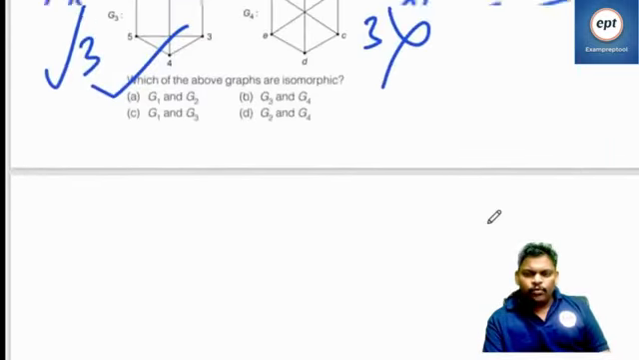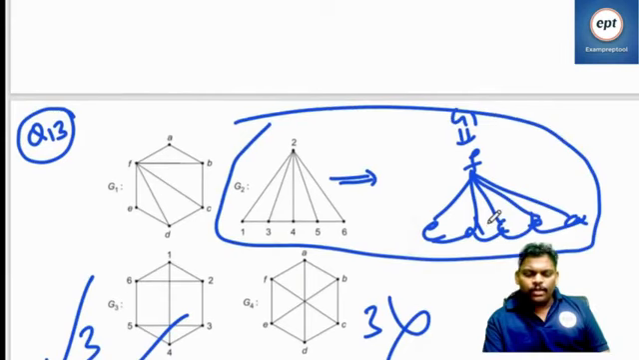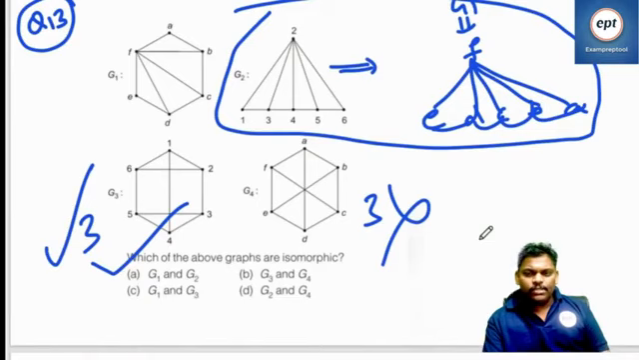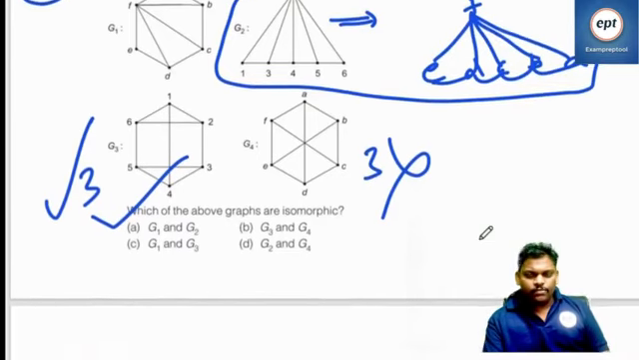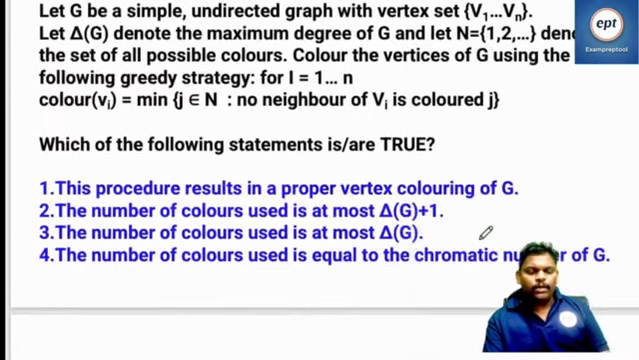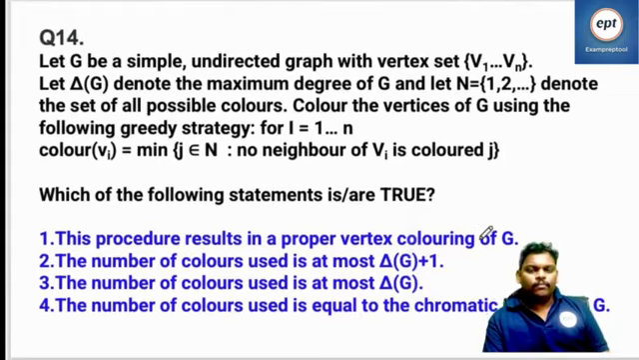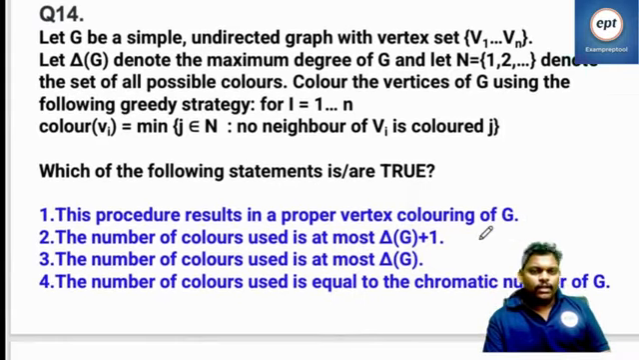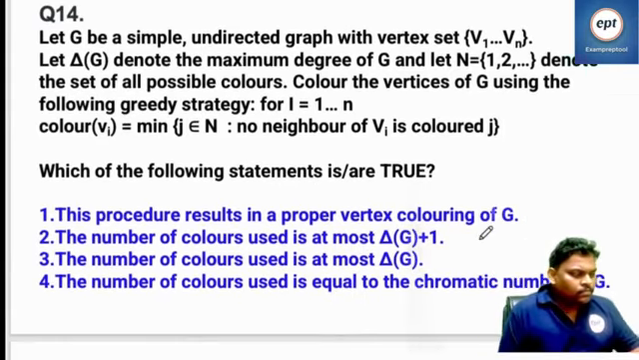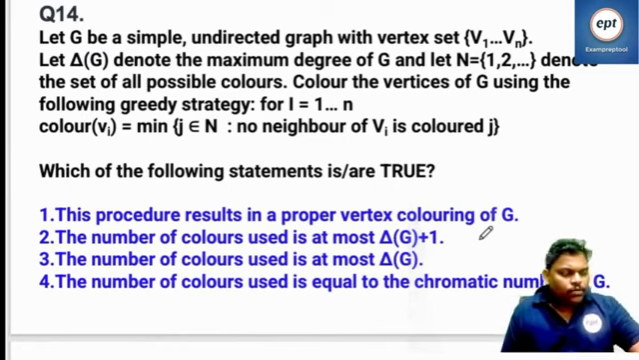2, 1, 3, 4 will give a 4 length cycle. It's possible, right? 2, 1, 3, 4, just to increase one edge. Same diagram. Verify properly. Can you try this? Go to 14.